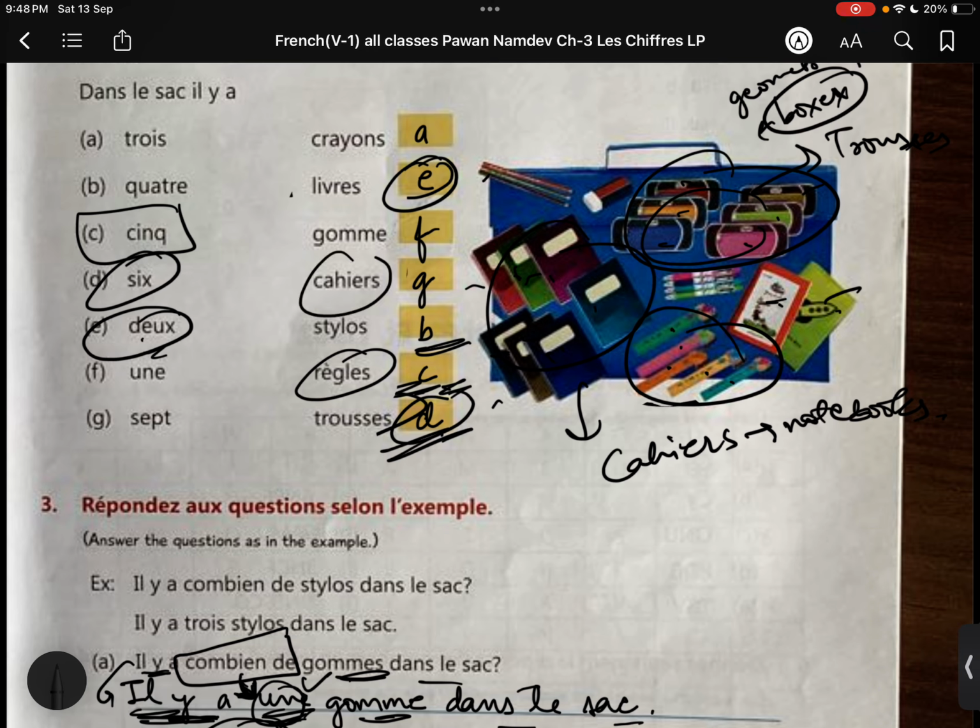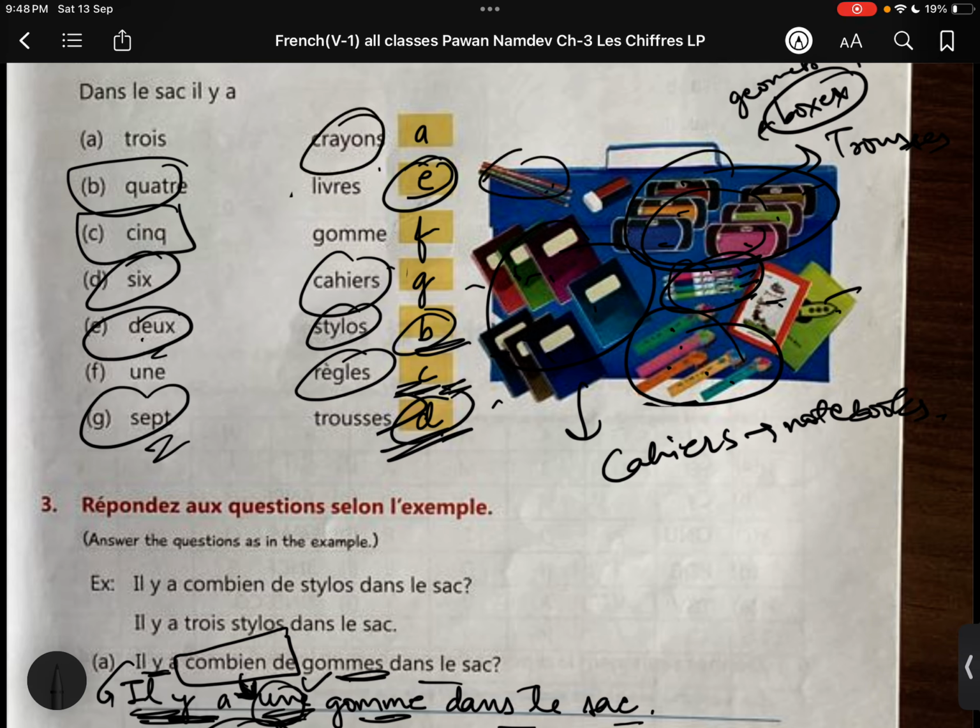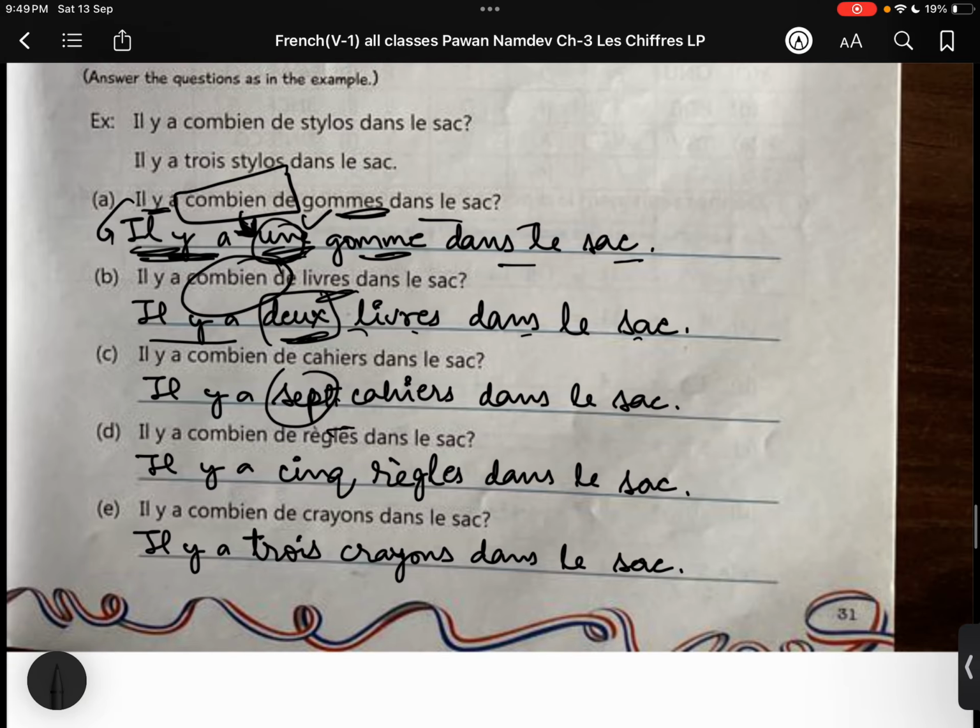Seven cahiers. Next, stylo is cinq. How many stylos? Sorry, quatre. One, two, three, four. Four pens are there. Crayon, one, two, three, three crayons. Three pencils. Crayon means pencils. Gomme means eraser. Gomme, one only, right?